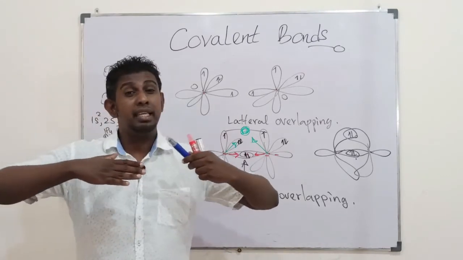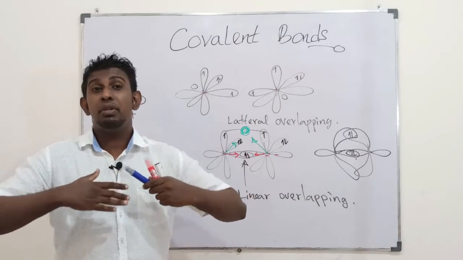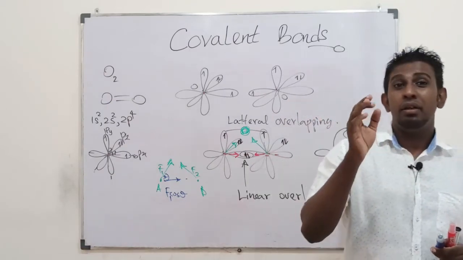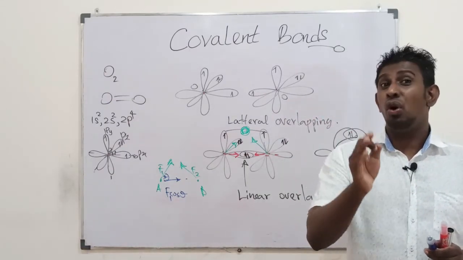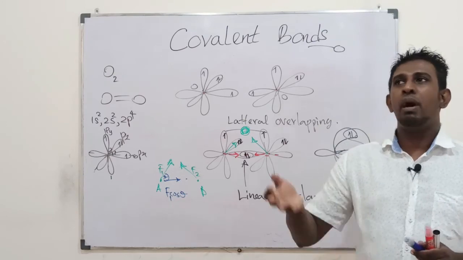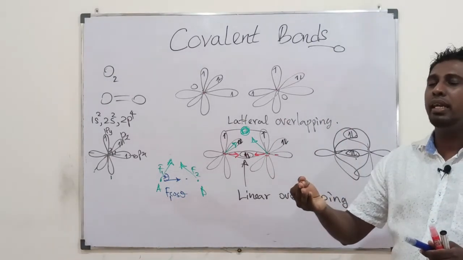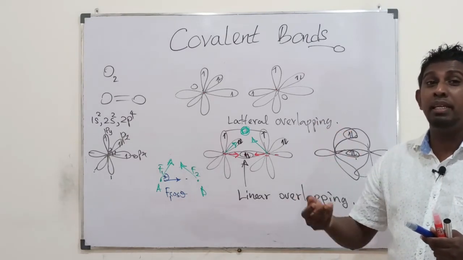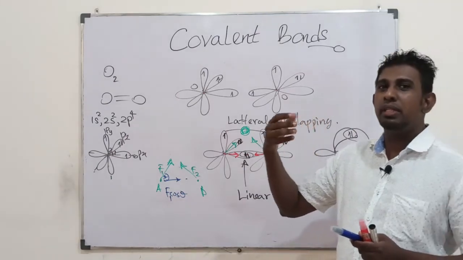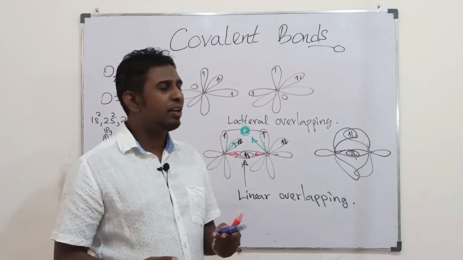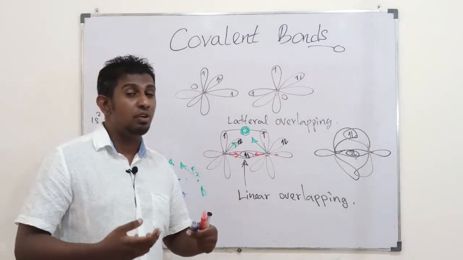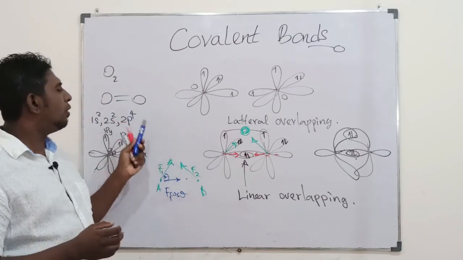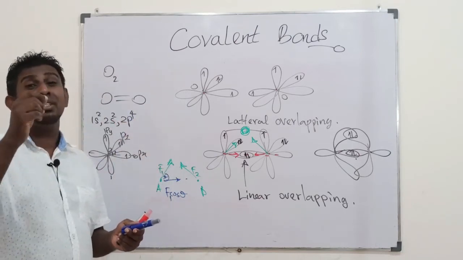Only they experience each other as the attraction they have between each other. So, students, linear overlappings form strong covalent bonding. Once you have a linear overlapping, it's possible to have a second choice for the next overlapping, lateral overlapping. All those lateral overlappings have weaker attractions than the linear overlapping's attraction. In this double bond, one is strong, one is weak.